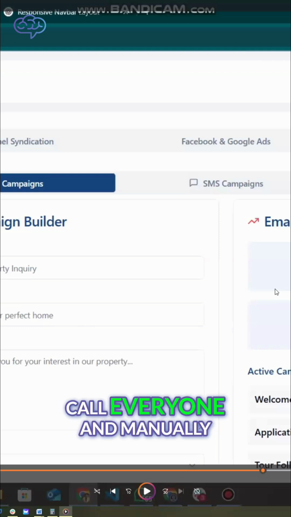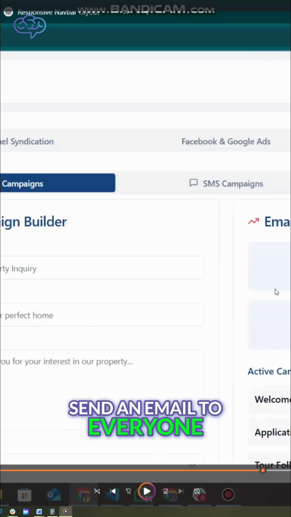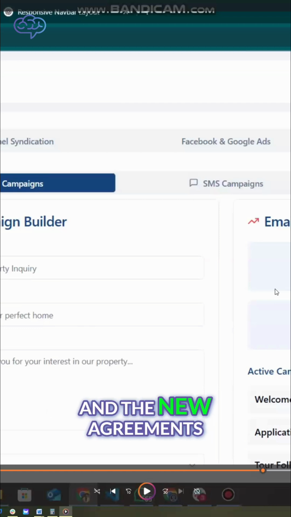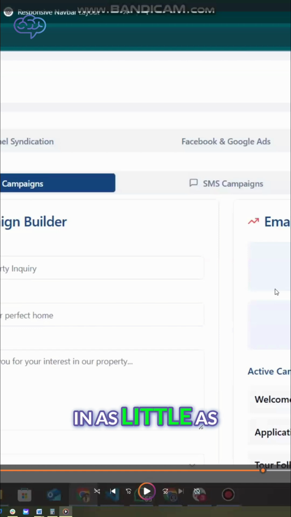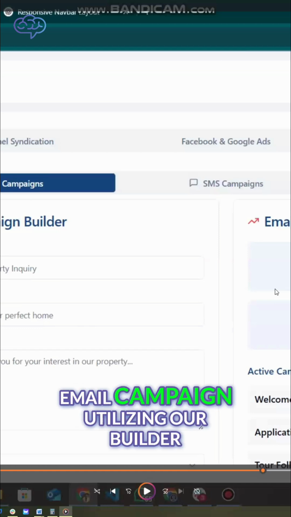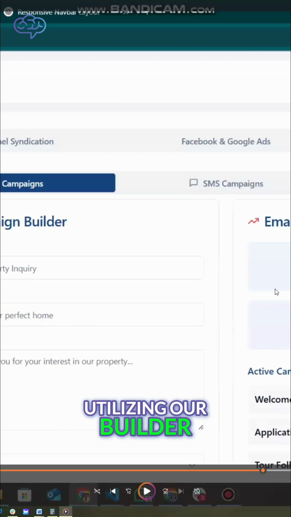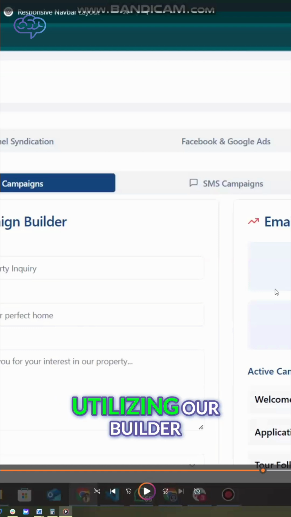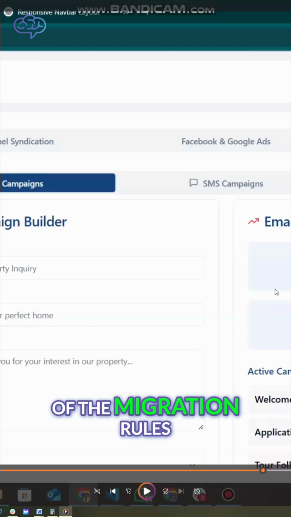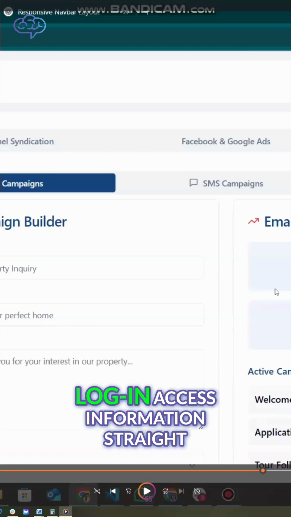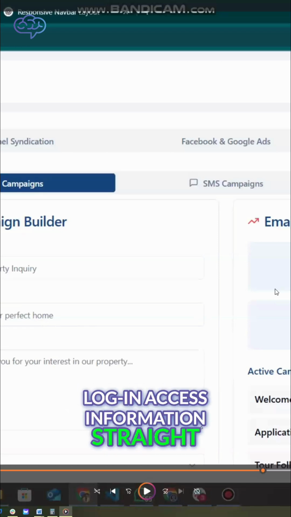and you have to call everyone and manually send an email to everyone and outreach to make sure that they're aware of the new process and the new agreements, in as little as 5 minutes, you can create an email campaign utilizing our builder, a text campaign utilizing our builder, and a workflow automation utilizing our builder, and send them all of the migration rules, SOPs, guidelines, updates, benefits, login access information straight from your platform.